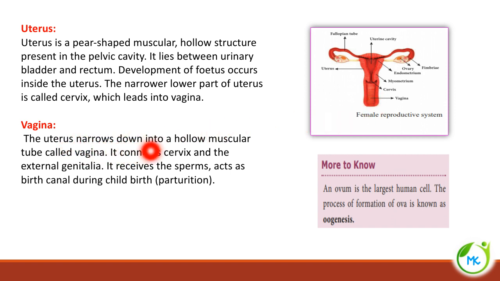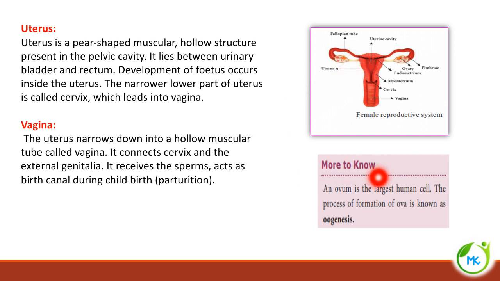The uterus narrows down into a hollow muscular tube called vagina. It connects the cervix and the external genitalia. So this vagina receives the sperms from the male, and also acts as the birth canal during childbirth. The process is called parturition. The fertilization of the sperm and the egg will take place in the region called ampulla, which is found here in the fallopian tube. So in this place only the fertilization, that is fusion of sperm and egg, takes place.